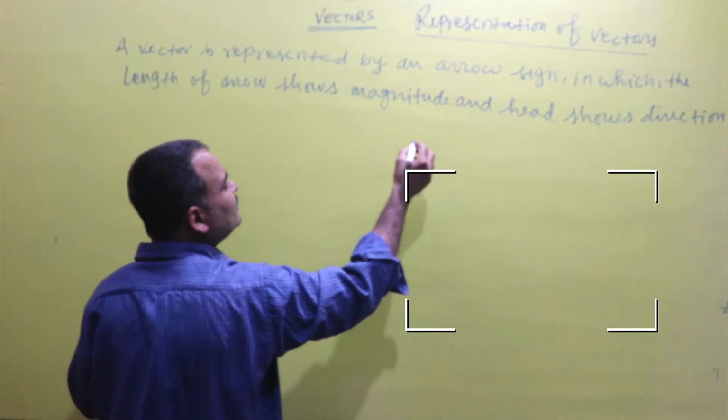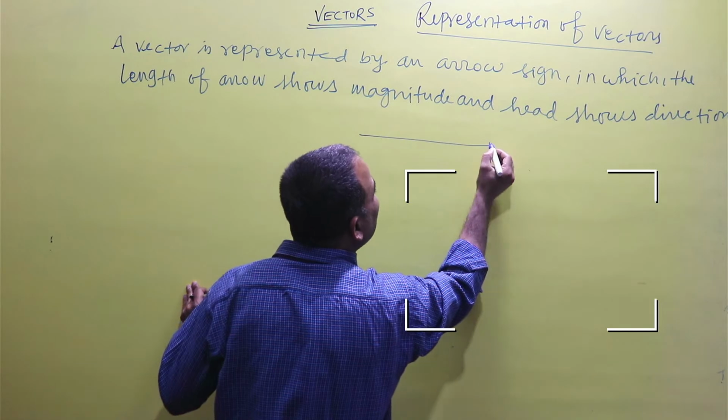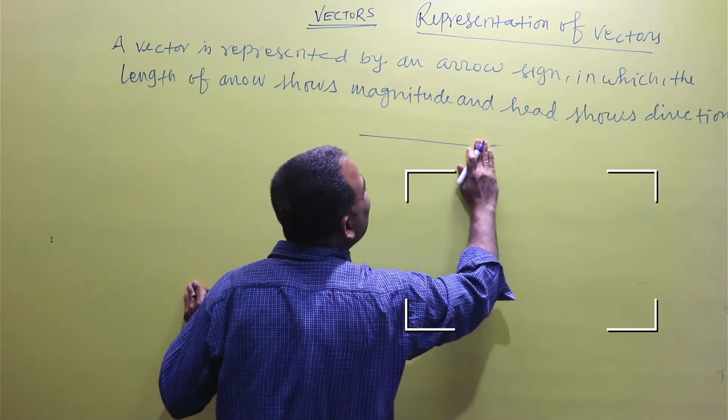Then what is this? A vector is represented by an arrow sign.